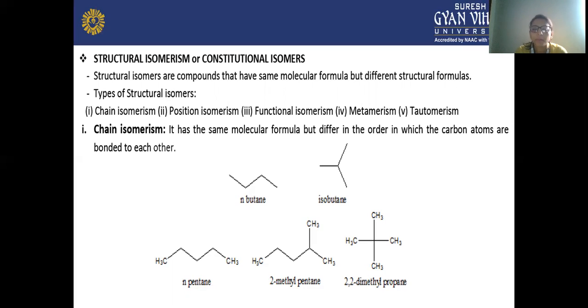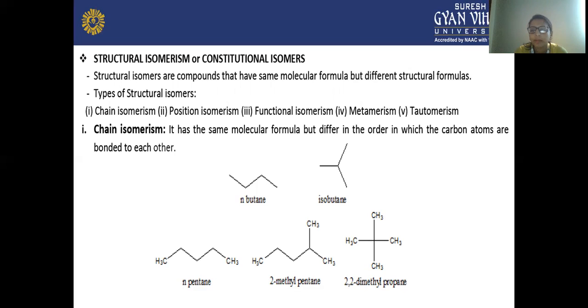In the first example, we have taken butane. Butane has C4H10. Isobutane and butane have the same molecular formula, but you can see their structural orientation is different. The arrangement of atoms is different. One is a straight chain, bonded like that. Now the second example is pentane.